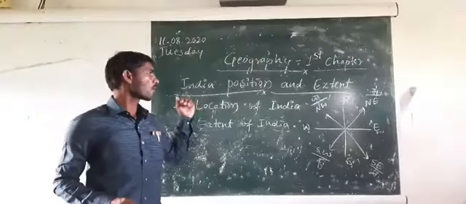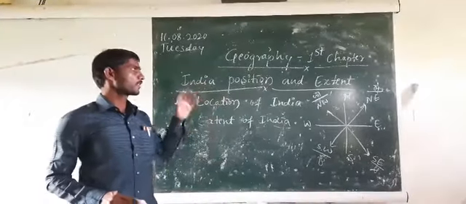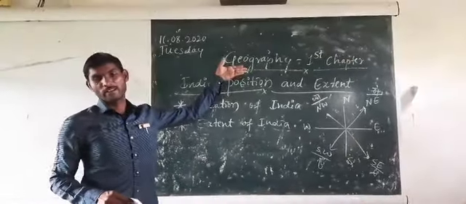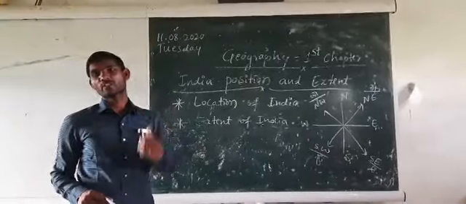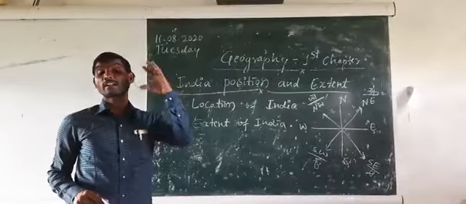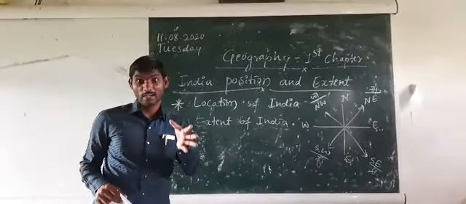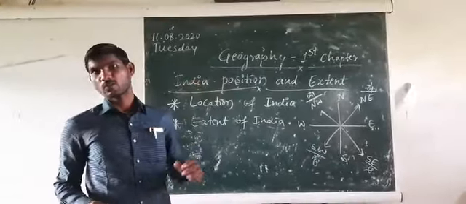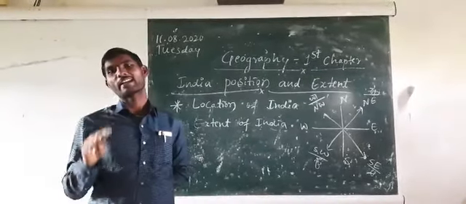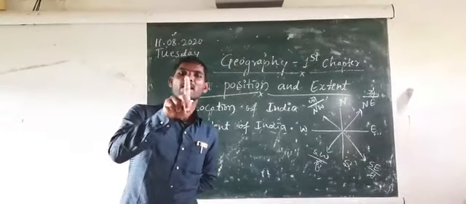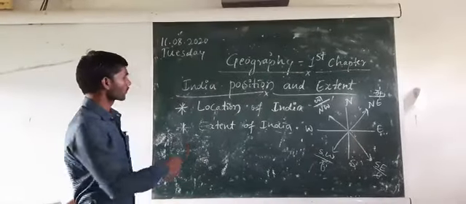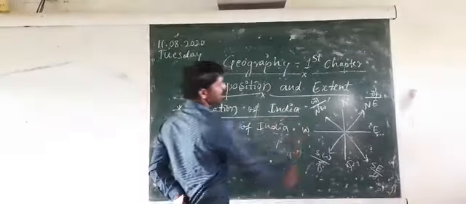First of all, we have to know about the Indian position. Position means location. In geography, we have to understand latitude and longitude. Those are very important imaginary lines when we are studying geography chapters. So, when we have to understand the position of a particular country, at that time we have to understand latitude and longitude.